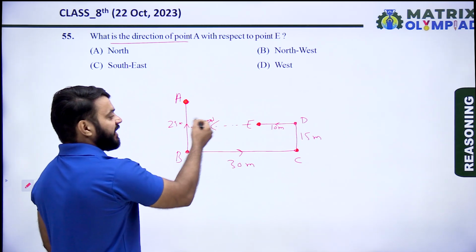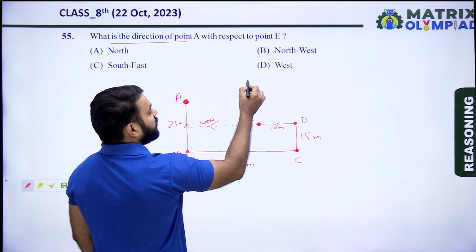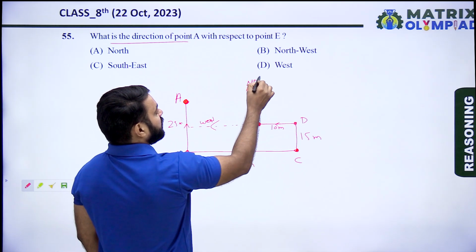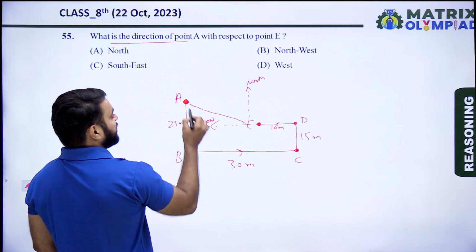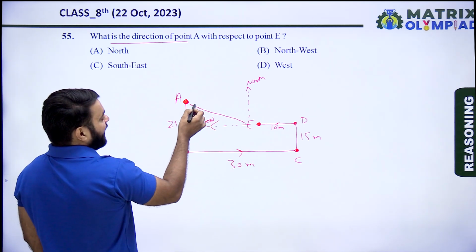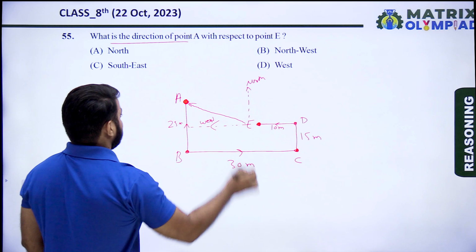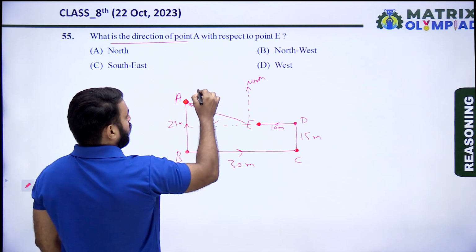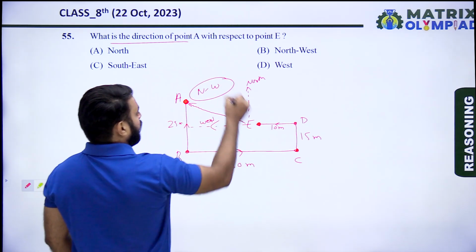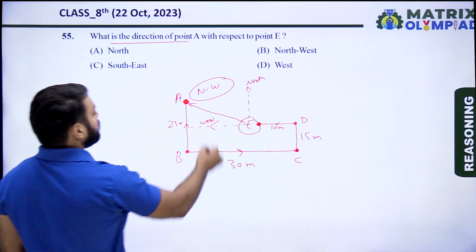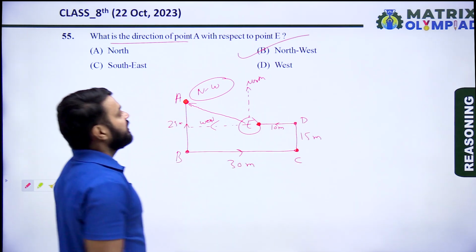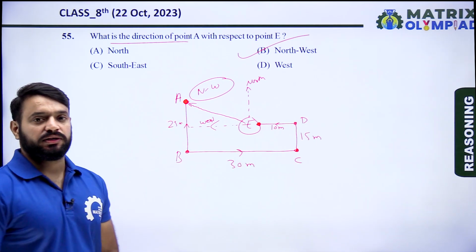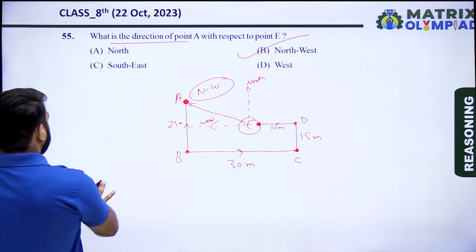This is the west direction of E, and this is the north direction of E. So A is situated at northwest of E. So it means option B is the correct answer of this question. So let's move on to the next question.